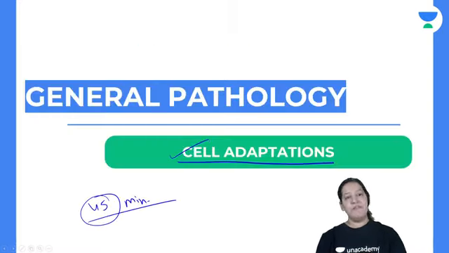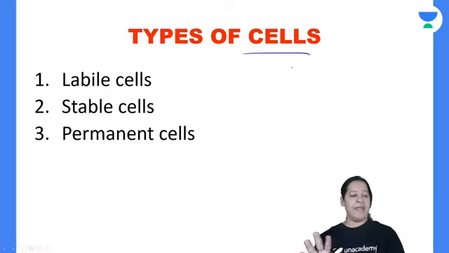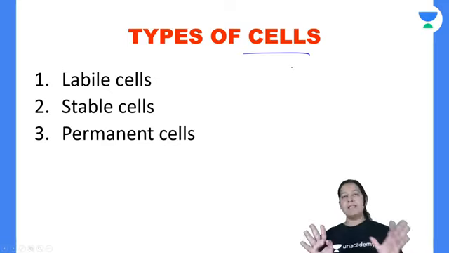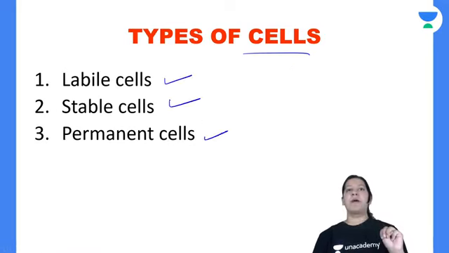Okay. So before starting adaptation, let me tell you, the human body is made up of cells. From head to toe, we all are made up of cells, right? All our organs are made up of cells. There are three types of cells in the human body: labile cells, stable cells, and permanent cells. Let me tell you the difference between them.